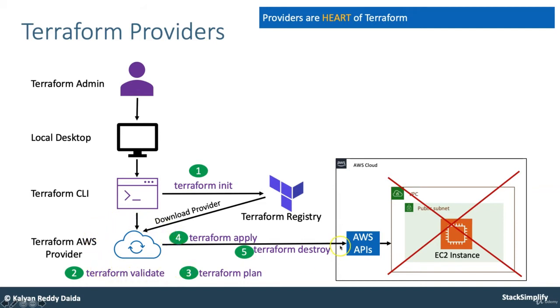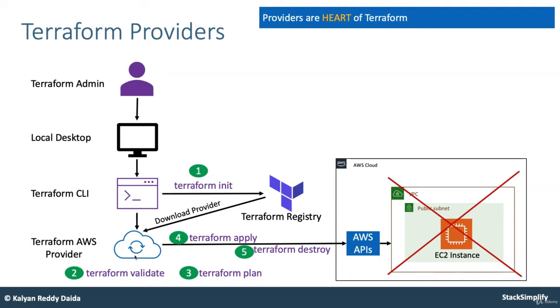Which means if you want to connect to the AWS cloud and provision your infrastructure, you need the AWS provider. It's the same case with other infrastructures like Azure, Google Cloud, or on-premise infrastructure such as Kubernetes.